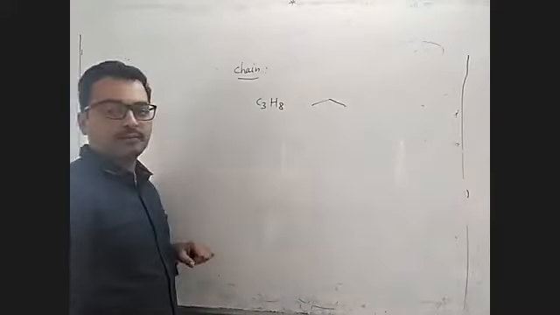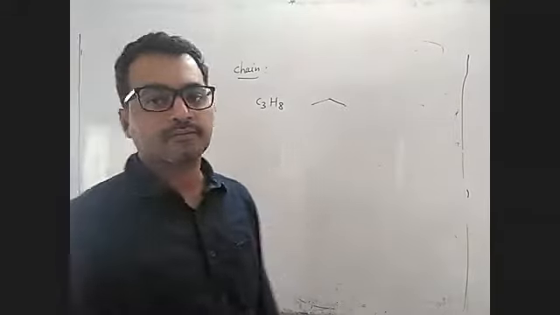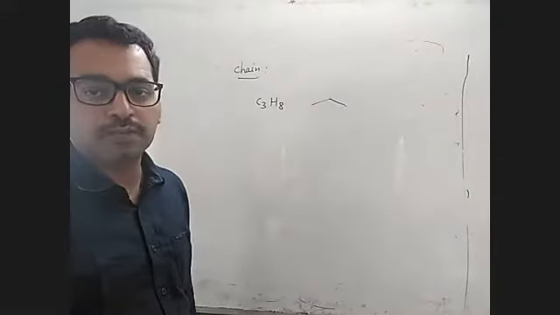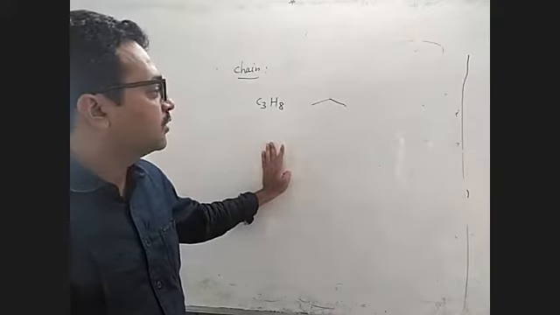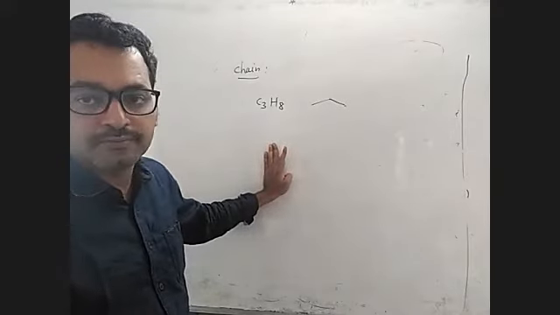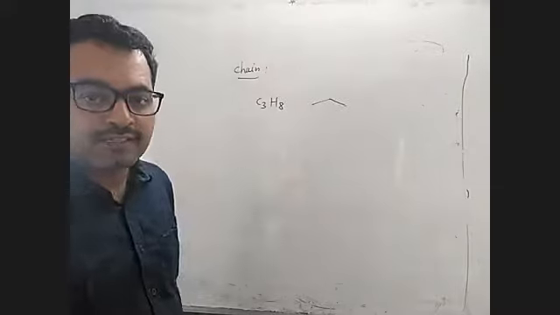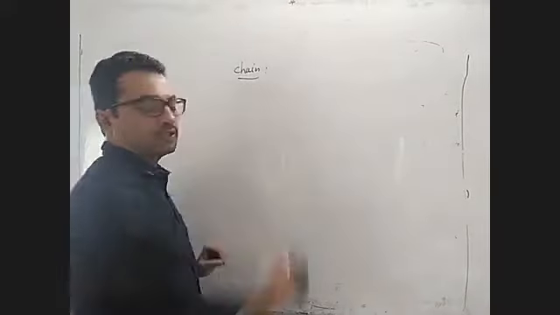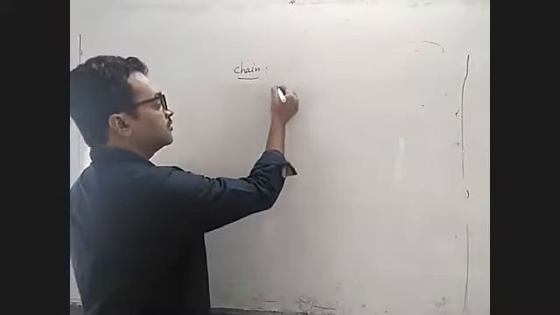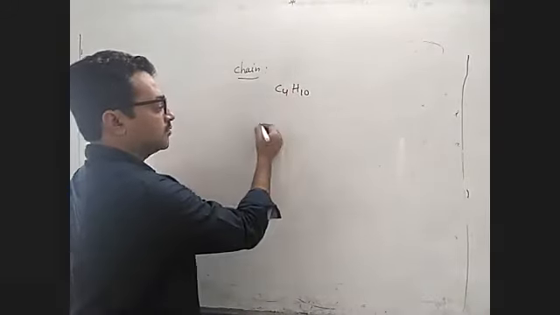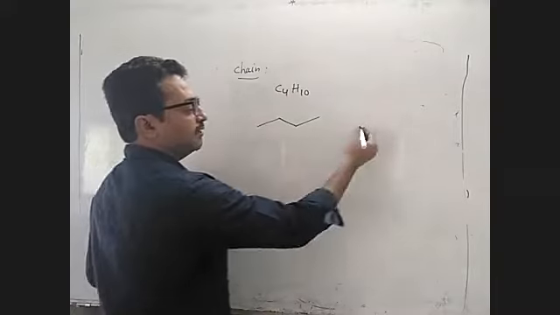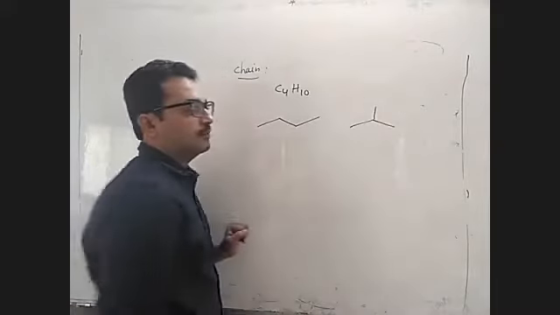Right? I am asking the minimum carbons needed to exhibit chain isomerism. How many carbons minimum should be there for an alkane to exhibit chain isomerism? Is it 3? With 3 it won't be possible. That's what I mean to say here. So C4H10 we can take. One is butane and the other one is methyl propane.